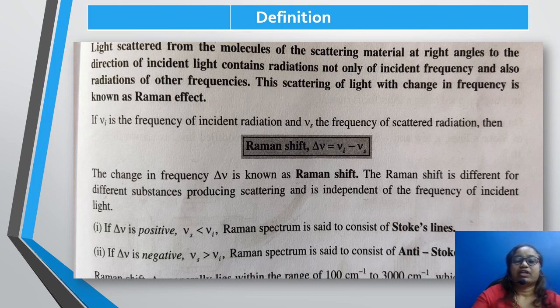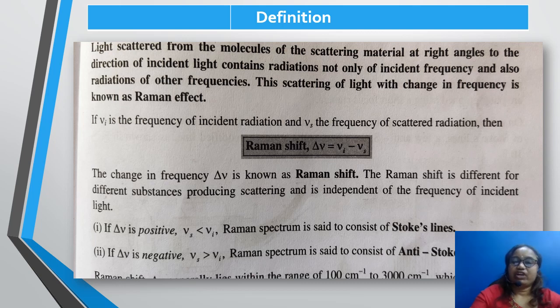as Raman effect. The definition for this is: light scattered from the molecules of scattering material at right angles to the direction of incident light contains radiations not only of the incident frequency but also radiations of other frequencies. This scattering of light with the change in frequency is known as Raman effect.